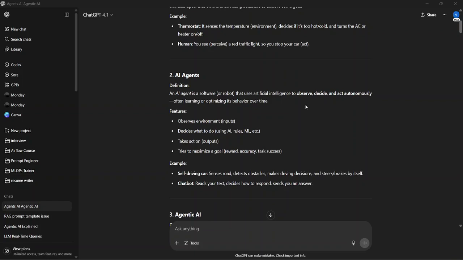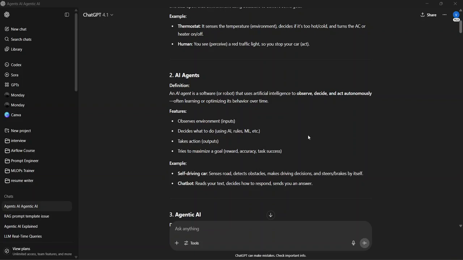Maybe if you ask it to find the weather, then the weather API is the agent's input, and the output will be the action: go and find the weather from the weather API. So this is the output of an AI agent.